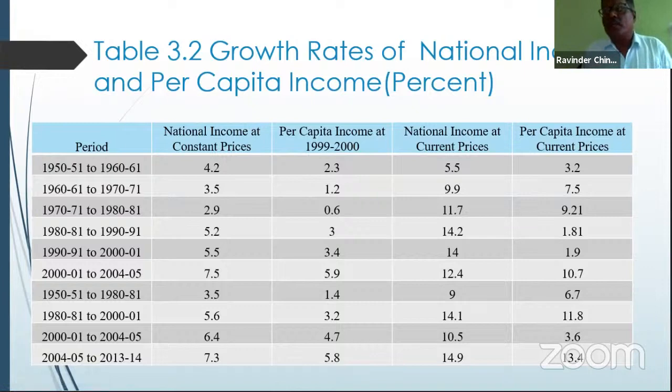We were not in a position to achieve the estimated and determined growth rate in the economy because of the India-Pakistan war, the Indo-China war, and the second time, at the emergence of Bangladesh in 1971, again one war took place. Due to these three wars, almost our economy was hampered.